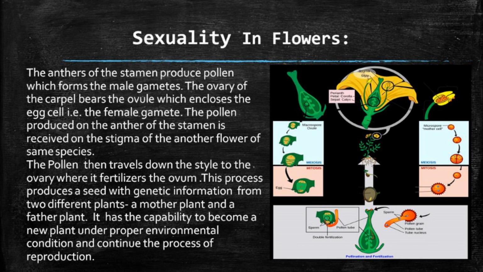The pollen produced on the anther of the stamen is received on the stigma of another flower of the same species. The pollen then travels down the style to the ovary where it fertilizes the ovum. This process produces a seed with genetic information from two different parents, that is the mother plant and the father plant. It has the capability to become a new plant under proper environmental conditions and continue the process of reproduction.